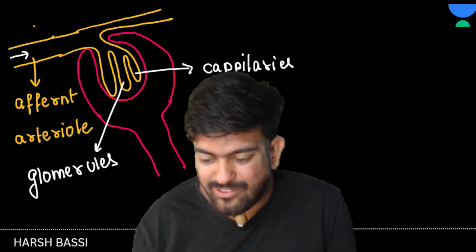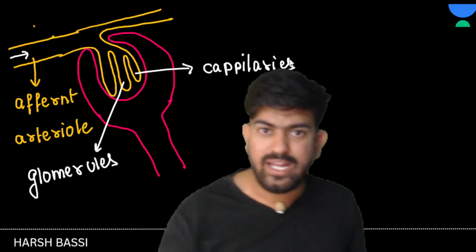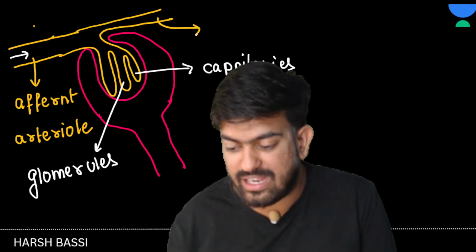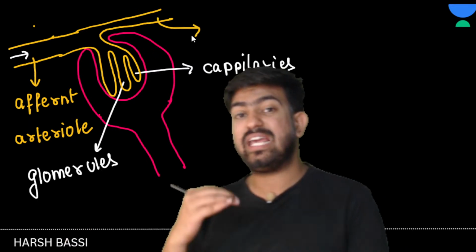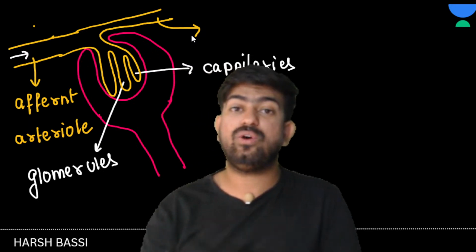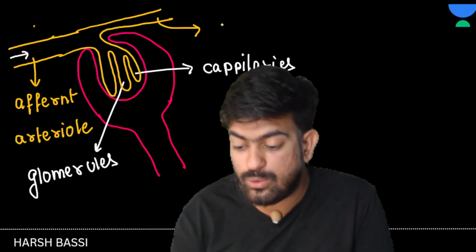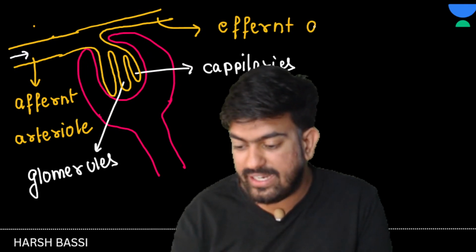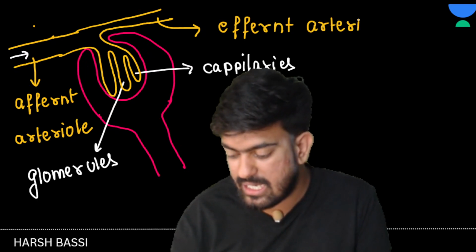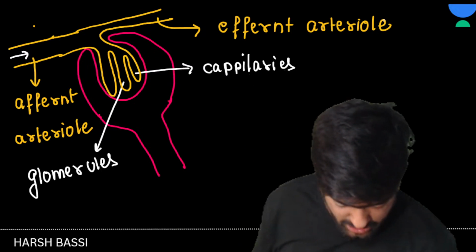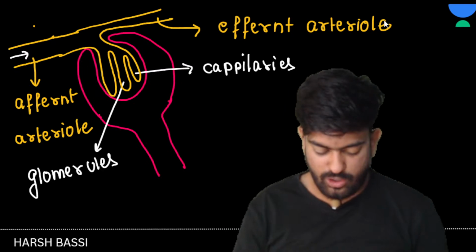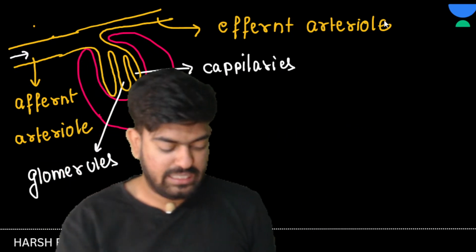Okay, and it has to go also. It won't just sit here, it will go too. So the ones who are going, we are saying exit. So it will be known as what? Efferent arteriole. Okay, is this thing clear to everyone? Shivesh and Adarsh, is it clear? This will be known as efferent arteriole.